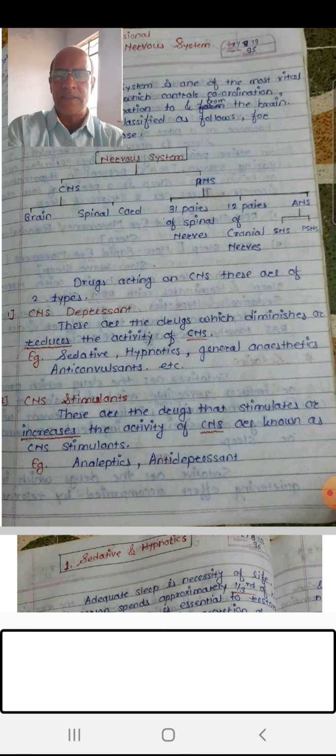two types of agents. One called CNS depressants, which will decrease or diminish the exaggerated activity of CNS, which will include your sedatives, hypnotics, general anesthetics, anticonvulsants, etc. And another is CNS stimulants, or you call them analeptics. So these are the drugs which will increase the diminished activity of CNS. Generally, it includes analeptics.